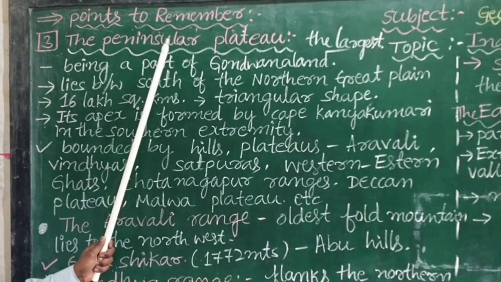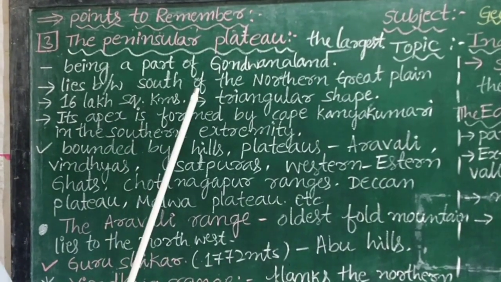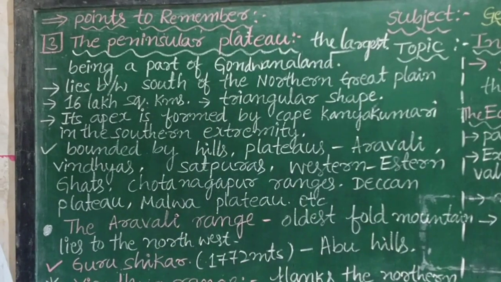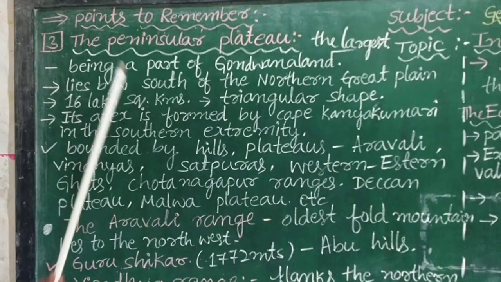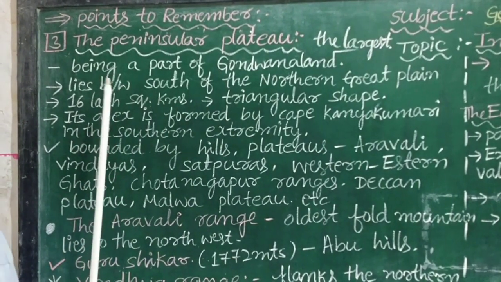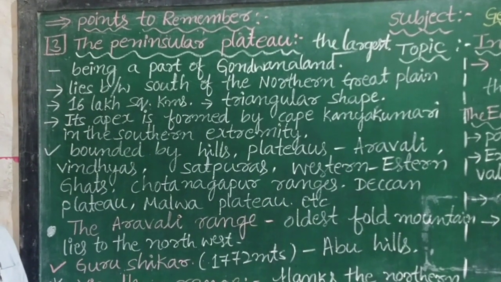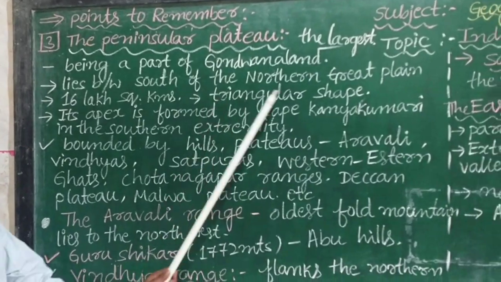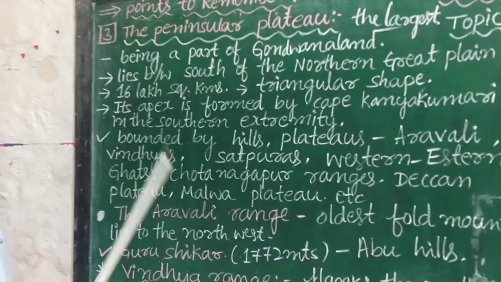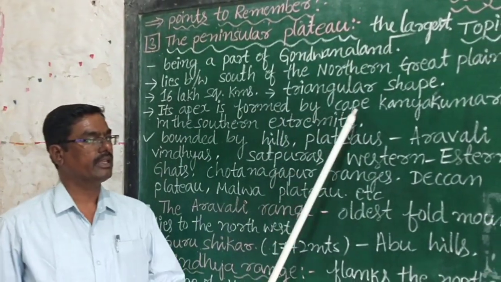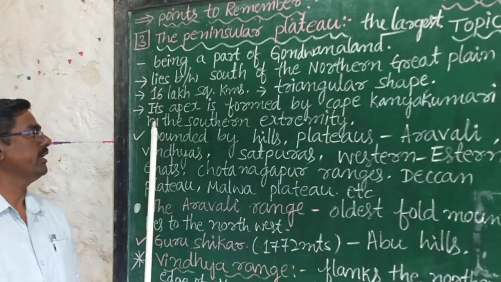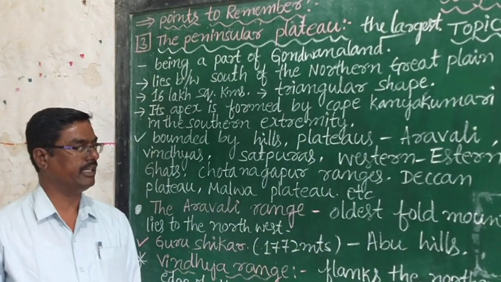The peninsular plateau lies south of the Northern Great Plain. The peninsular plateau occupies 16 lakh square kilometers. It is triangular in shape. Its apex is formed by Cape Kanyakumari at the southern extremity.